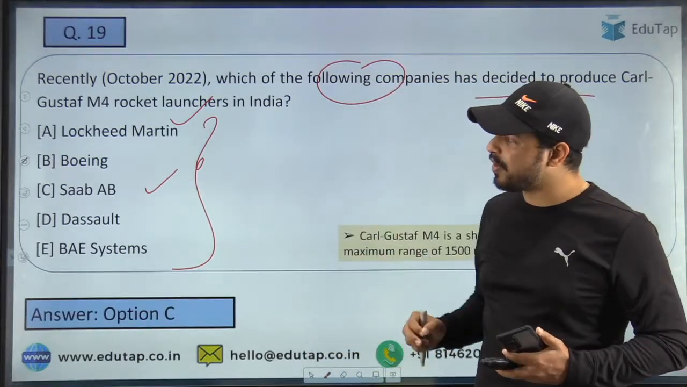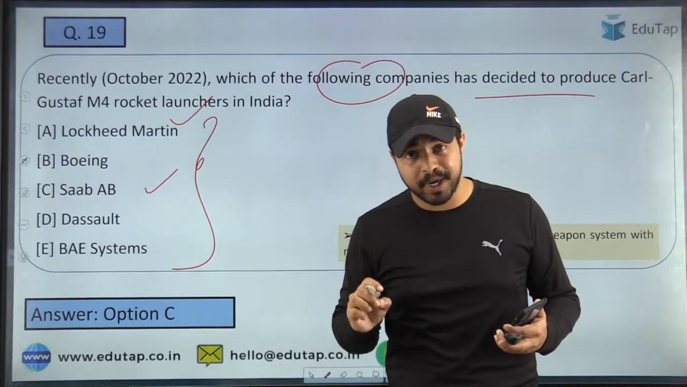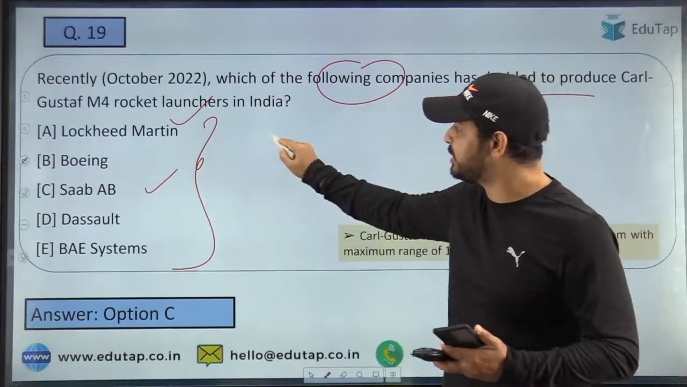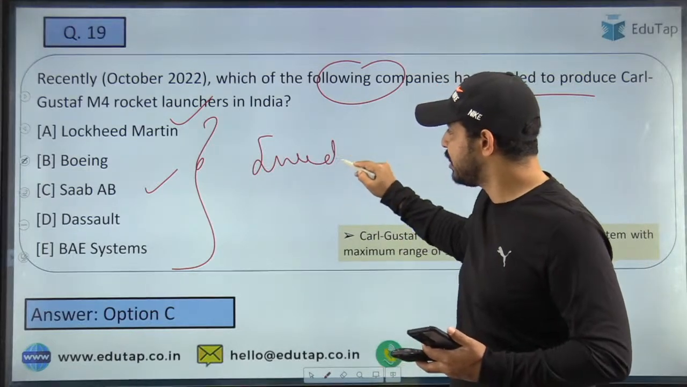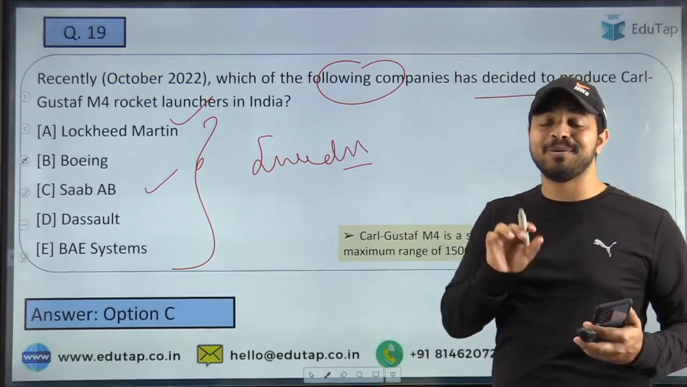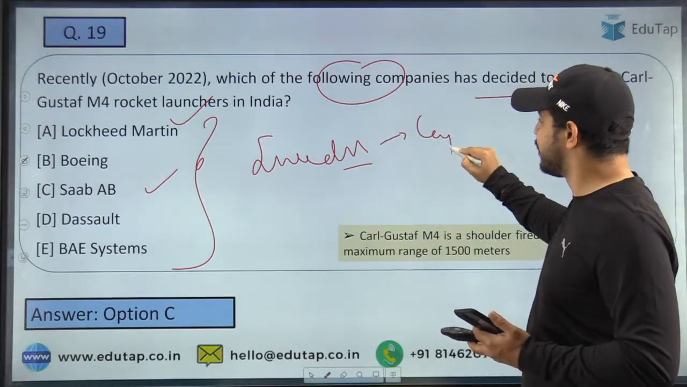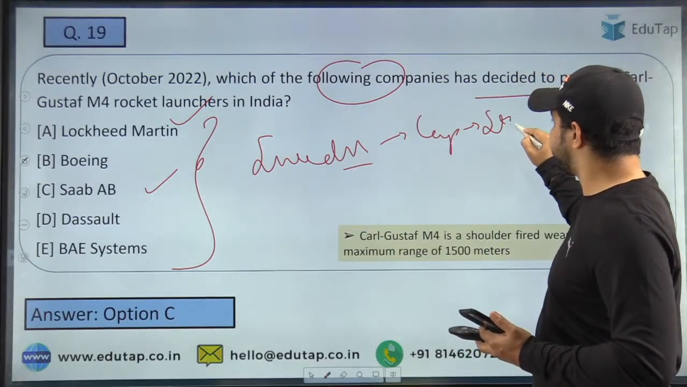So here guys, you are required to tell me which country this particular company belongs to, and this is from Sweden. This is a Swedish company and it belongs to Sweden. When I talk about Sweden, what is its capital? Its capital is Stockholm.